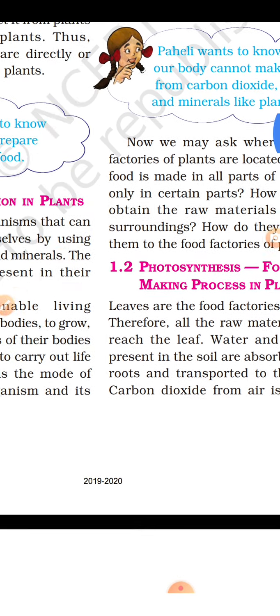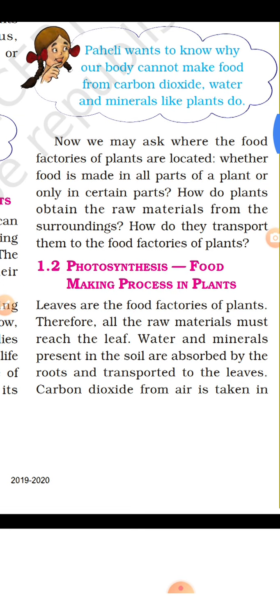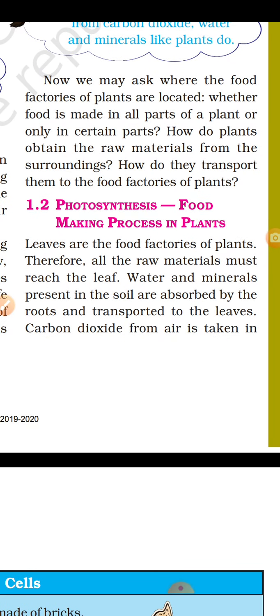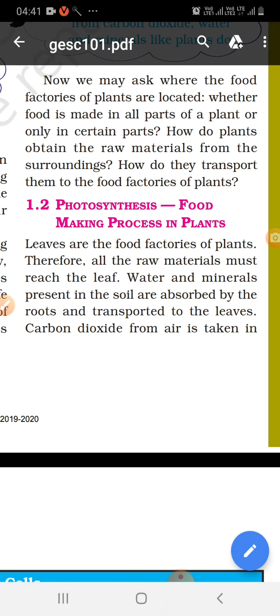I already told you that green plants make their food by the process of photosynthesis. Leaves are the food factories of plants. Therefore, all raw material must reach the leaf. What are the raw materials required for photosynthesis? That is carbon dioxide, water and sunlight, and the green color of the plant, which already exists in the leaf.